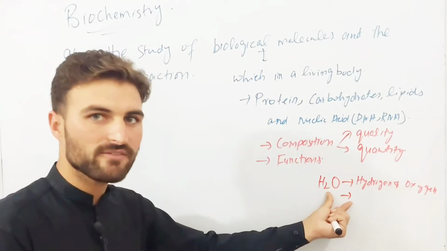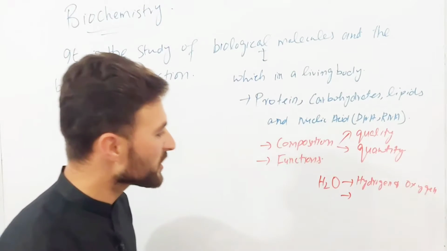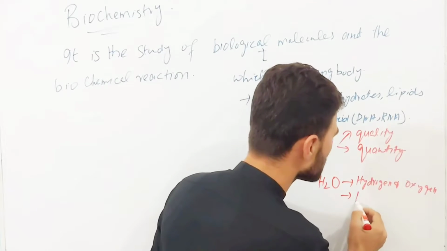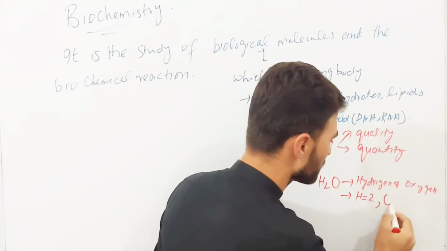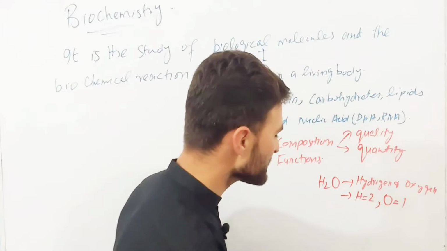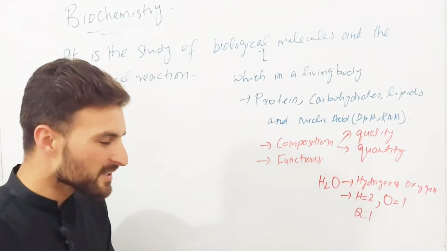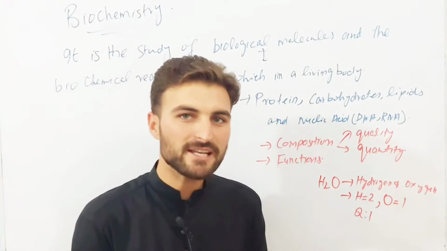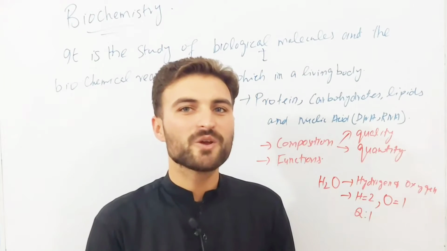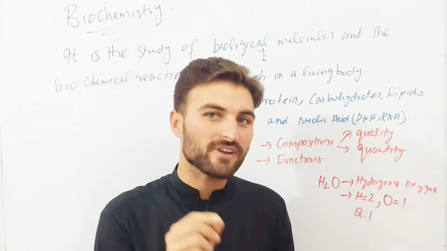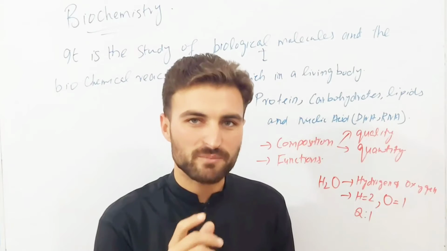So we are focusing on their ratios. Their ratio is that hydrogen is 2 and oxygen is 1, so 2:1. So in quantity we are dealing with how much of an element a compound contains, and in quality we are dealing with what kind of elements the compound contains. So this is the simple meaning of composition.